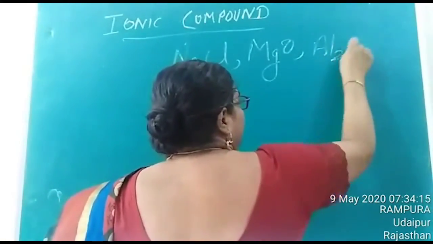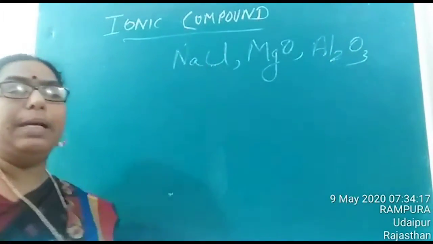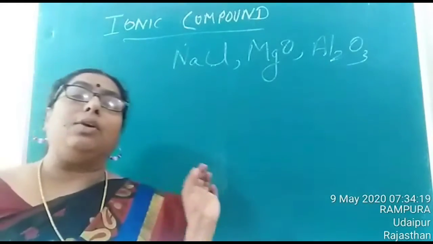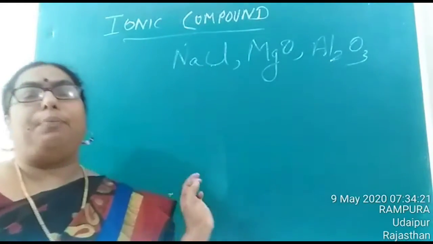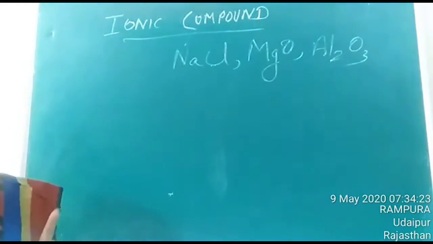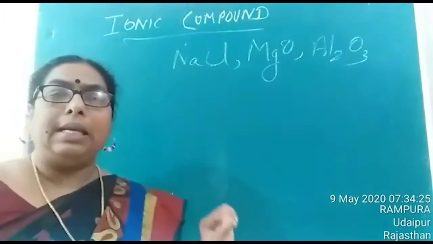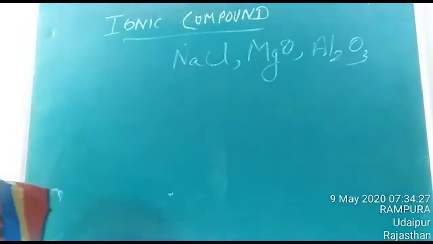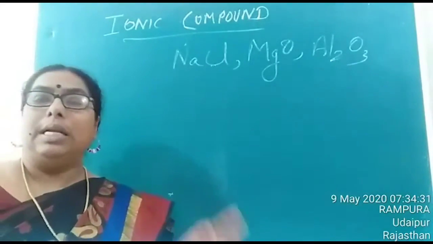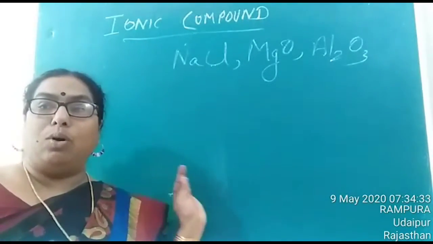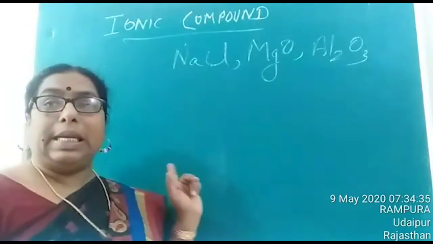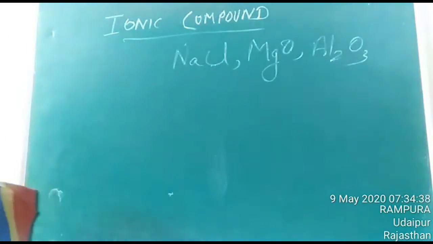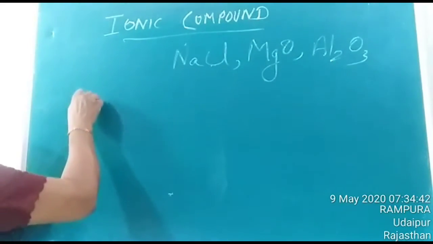In all these cases, the bond is formed by the losing and gaining of electrons. A compound in which the bond is formed by losing and gaining of electrons is termed an ionic compound or electrovalent compound. Now let us study their general properties.